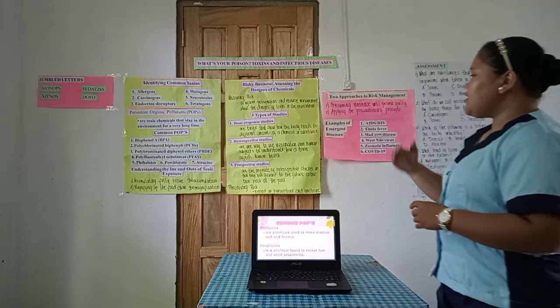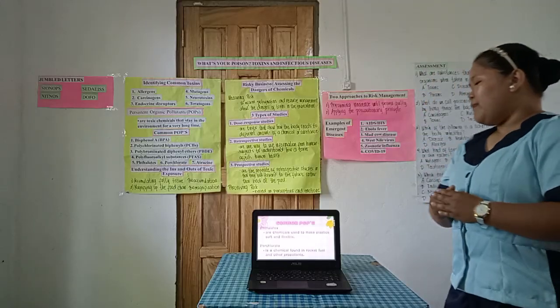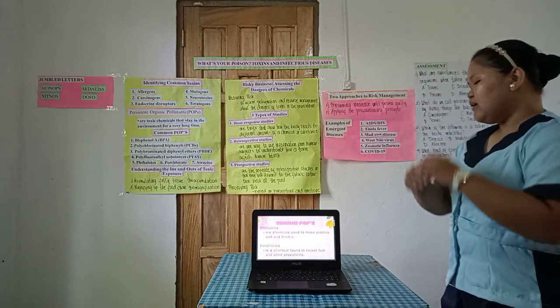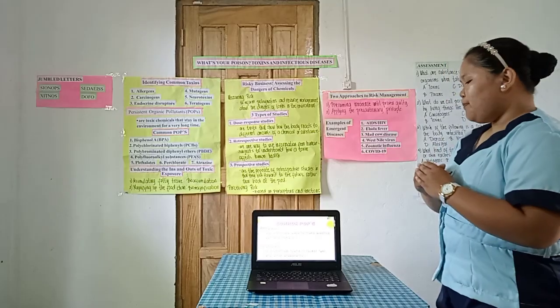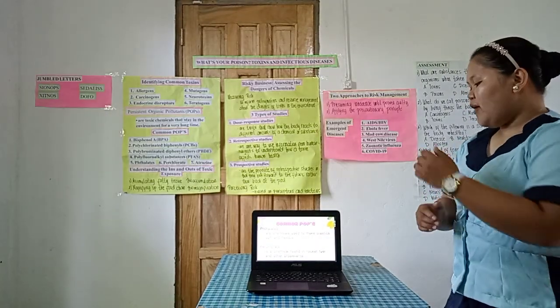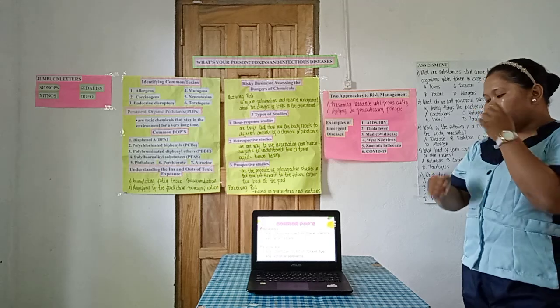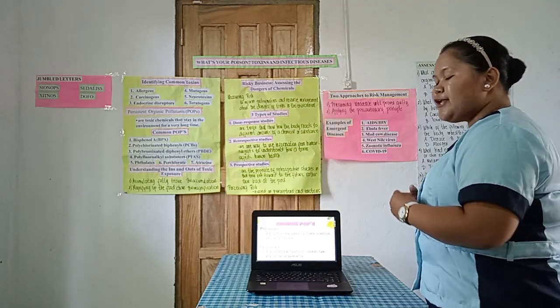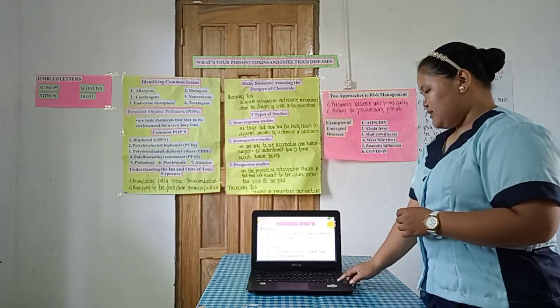Phthalates. So these are the chemicals used to make plastic soft and flexible. Perchlorate. Yes? Very good. It is a chemical found in rocket fuel and other propellants.